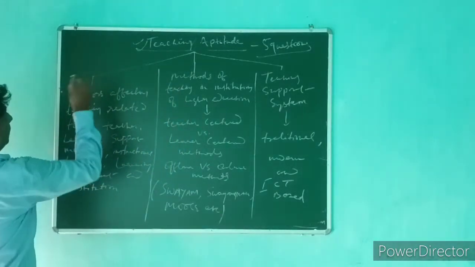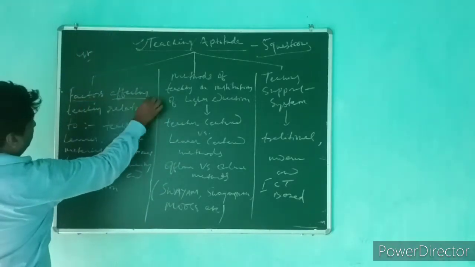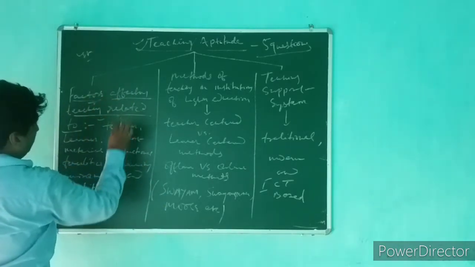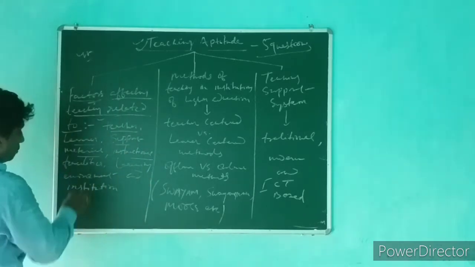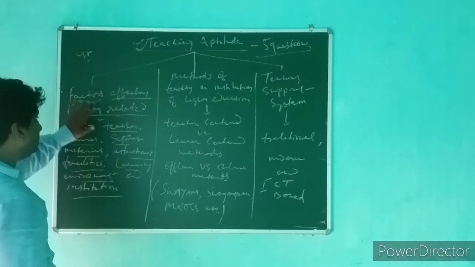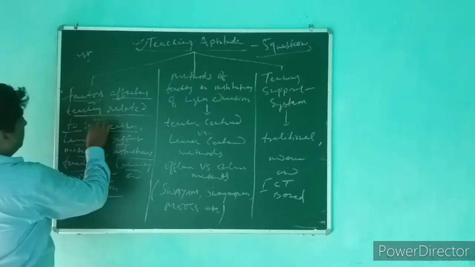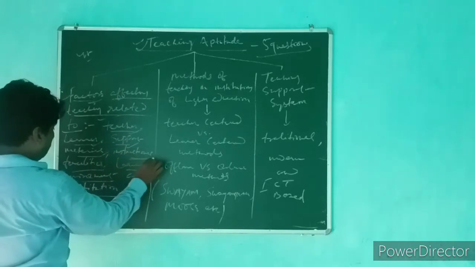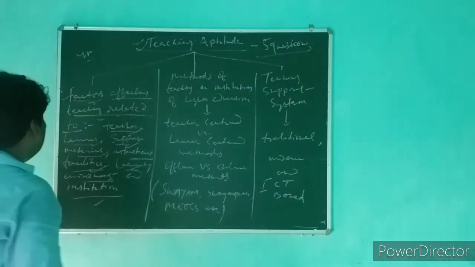The fourth subtopic was factors affecting teaching, related to the teacher, learner, support material, instructional facilities, learning environment, and institution. These are the key ideas that we have to study within this subtopic.